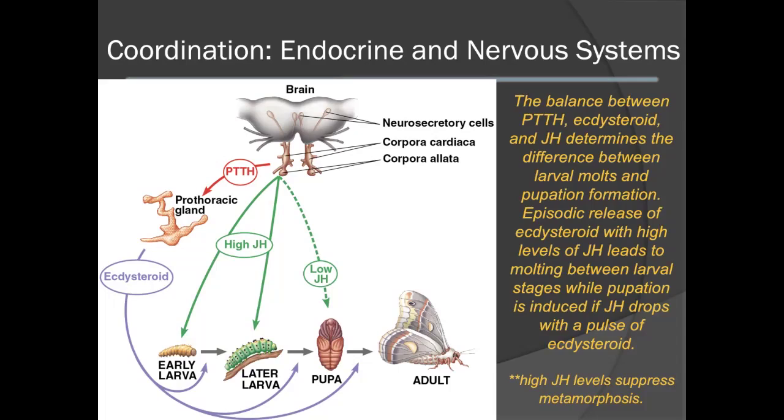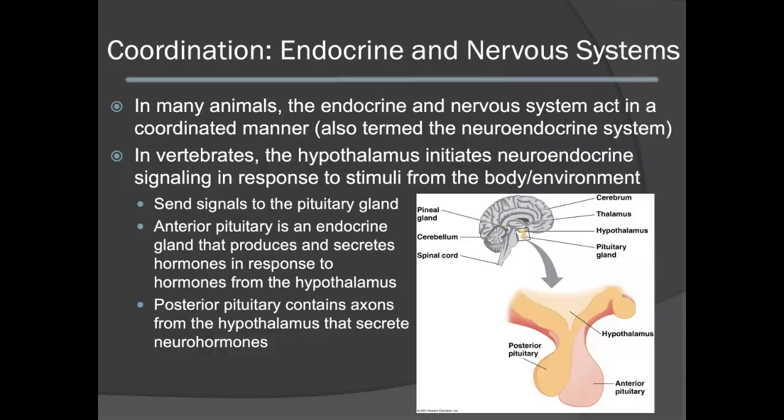In general, high levels of juvenile hormone suppress the metamorphosis of the larvae into the adult stage. In vertebrates, the hypothalamus initiates neuroendocrine signaling. This is typically in response to stimuli from the body or external environment. The hypothalamus will then send signals to the pituitary gland.